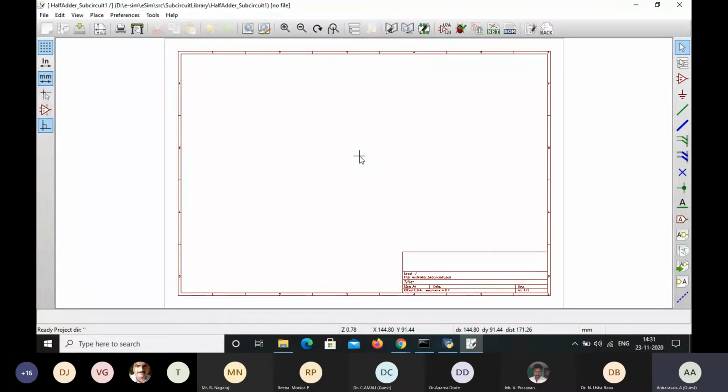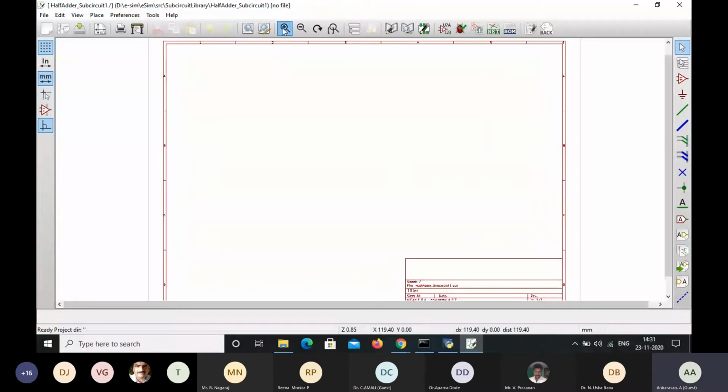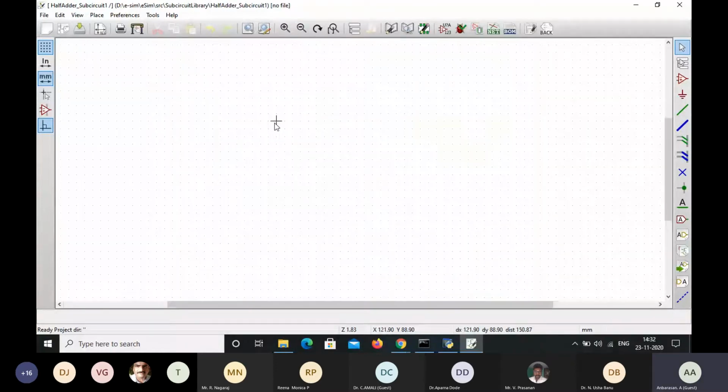In order to design the half adder, what are the components required? How to take the components, place the components, and do the wiring can be done in this eSchema. This page almost looks somewhat similar to the Tanner tool. So F1, if you press F1, it is a zoom in, and this one is a zoom out. And here we are going to select the component.